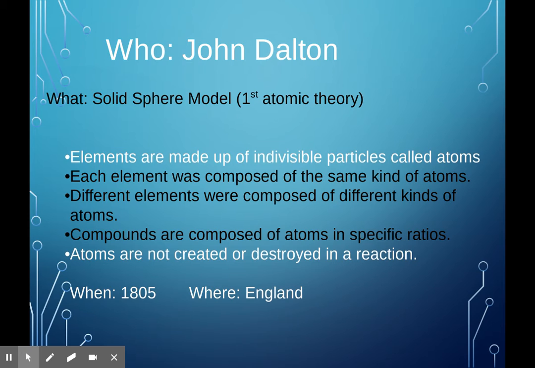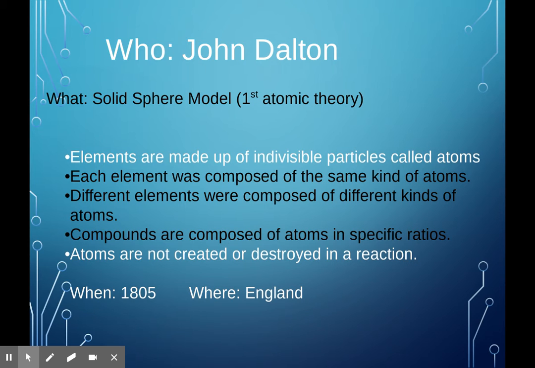So if I take a look at all the potassium atoms in the world, they were all the same. Different elements were composed of different things. So if I looked at potassium and hydrogen, all the hydrogens would be the same, all the potassium would be the same, but if we compare the two, they would be different. Then compounds are composed of atoms in specific ratios. So that's when I talked about carbon dioxide. It is always a small whole number ratio. As well as atoms are not created or destroyed in a reaction. They are just rearranged.